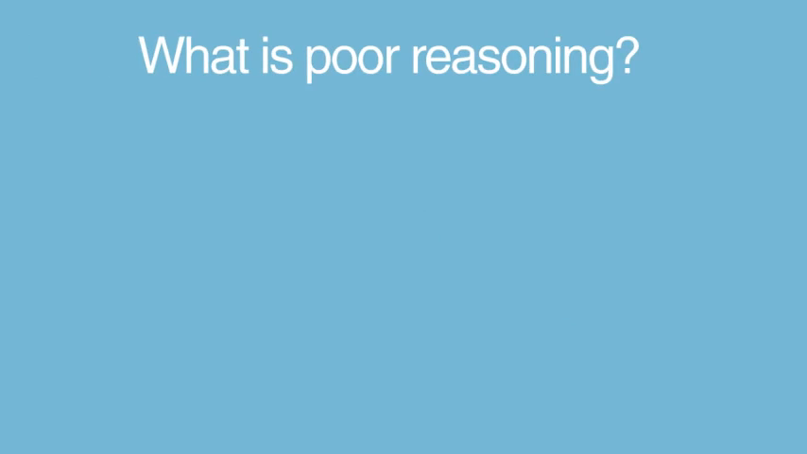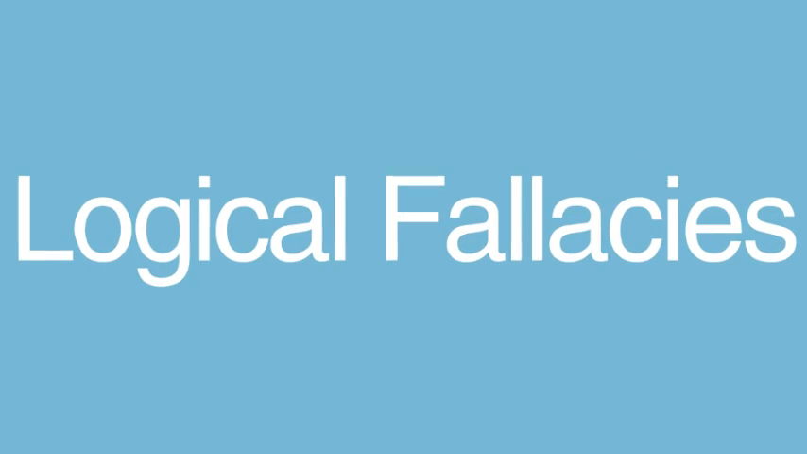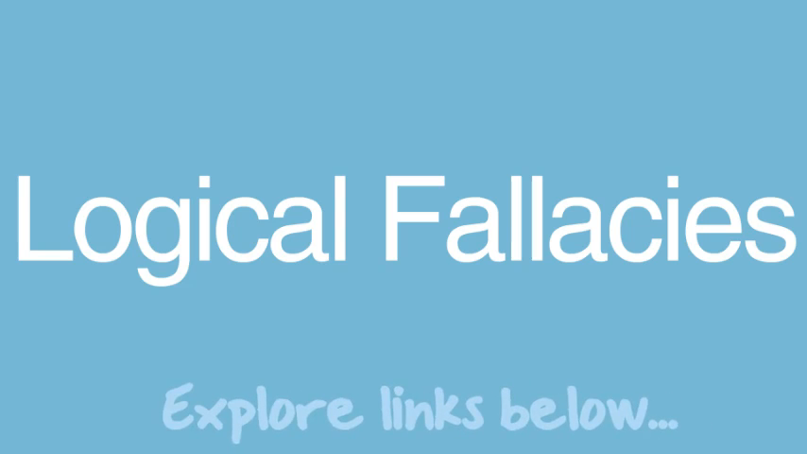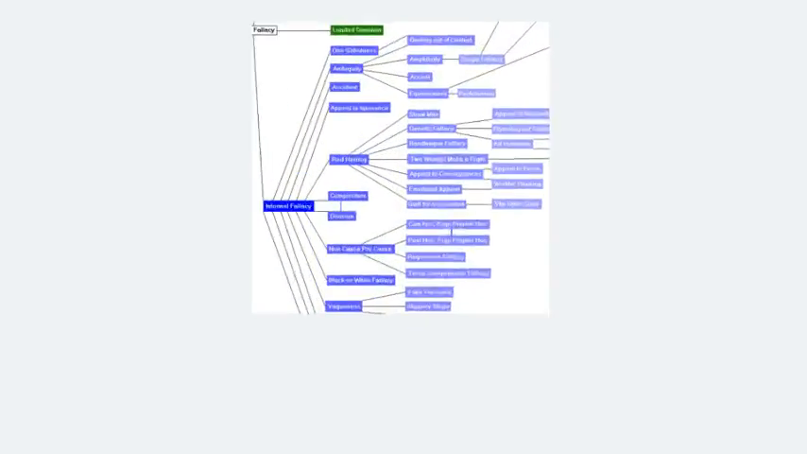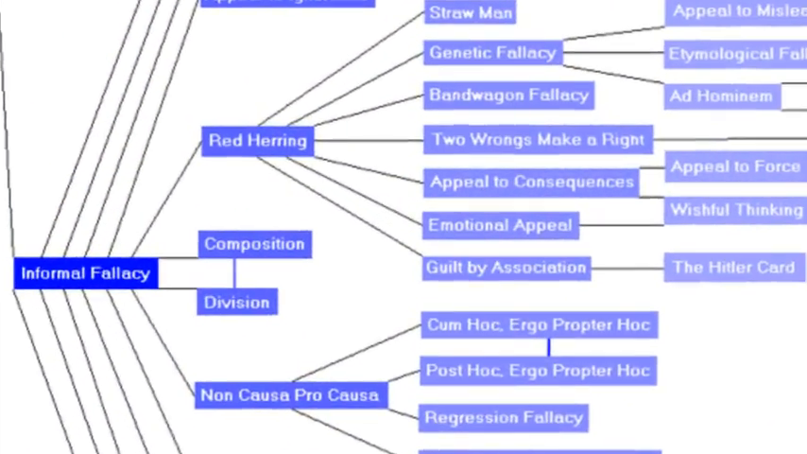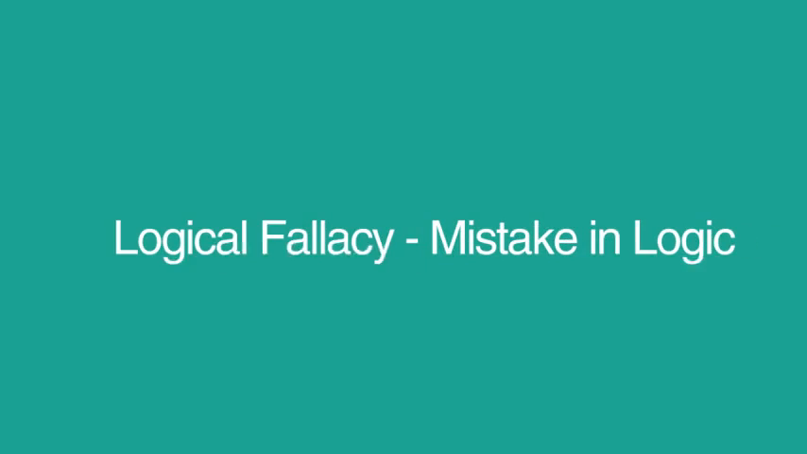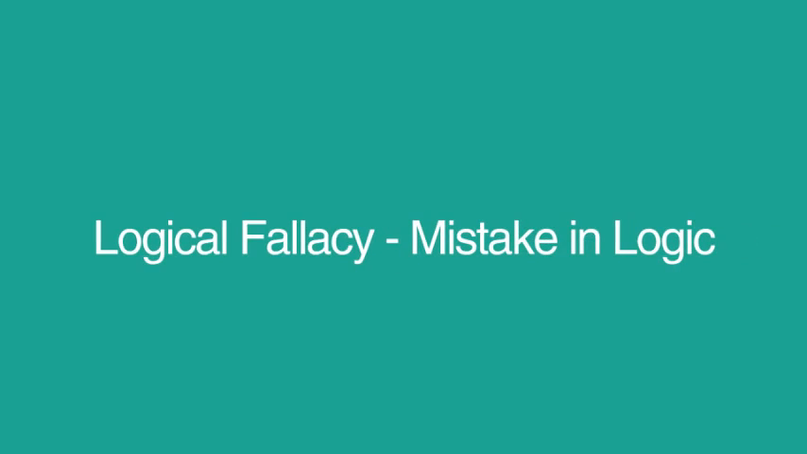Well, what do we mean by poor reasoning? We're talking about logical fallacies. This week's reading gives you several examples, and I've provided a couple of links below for you to explore logical fallacies. There are many logical fallacies. A logical fallacy is just that, a mistake in logic. Sometimes these mistakes are made unknowingly, and sometimes they are made on purpose.